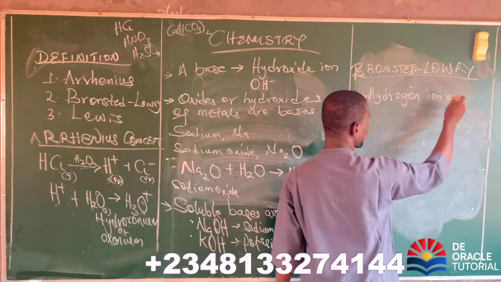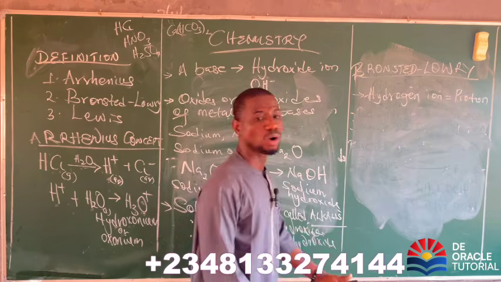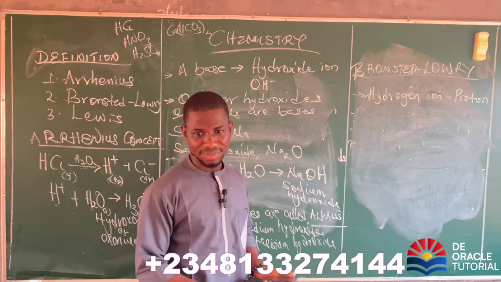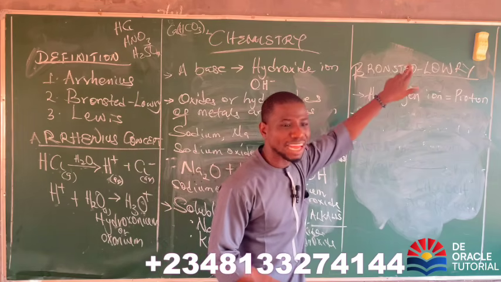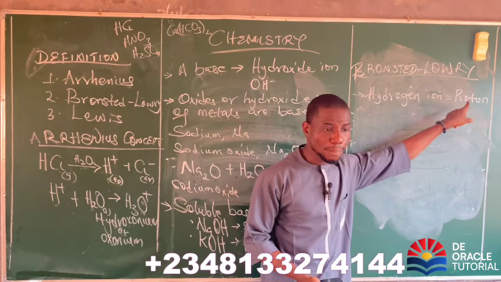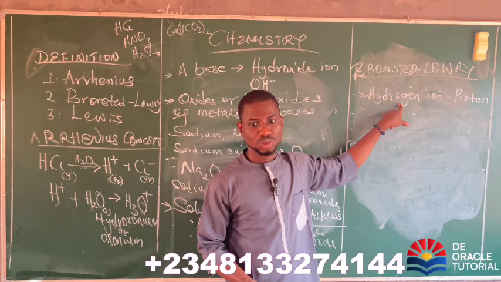So when we say hydrogen ion, we are also referring to what? Proton. Are we clear, please? Now this person, Bronsted-Lowry, defined acid and bases using the word what? Proton. And that proton represents what? Hydrogen ion. Does that make sense?